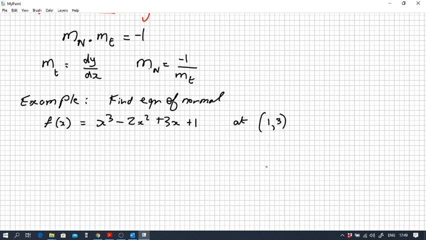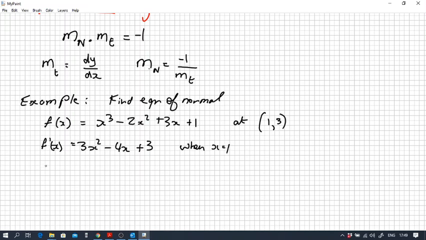So the first thing we're going to do is find the slope of the tangent by finding f dash x, the first derivative dy dx, so f dash x equals 3x squared minus 4x plus 3. So we get the slope of the tangent when we sub in x equals 1.